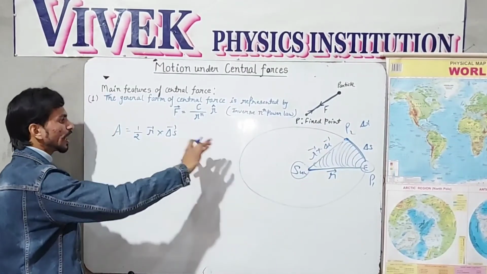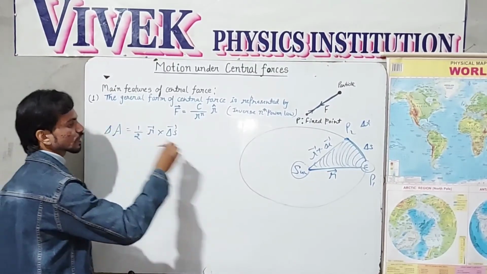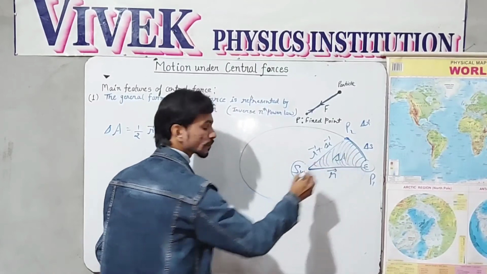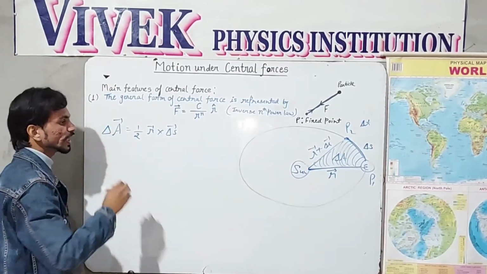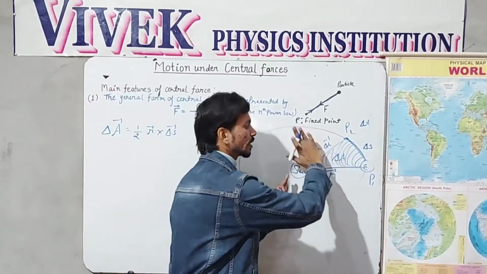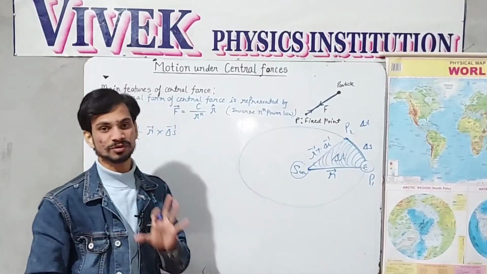Let's say this area is delta A. This is a vector area because we are taking the direction of this area in a particular sense, because it is confined to only one plane, so that area will always have some direction.